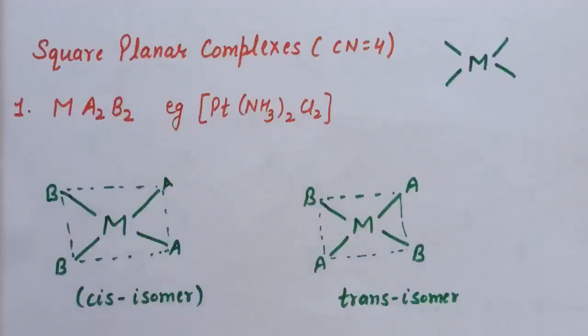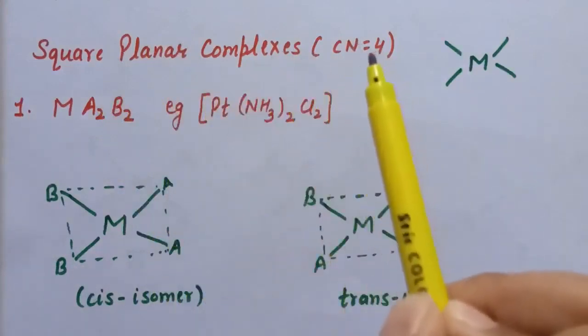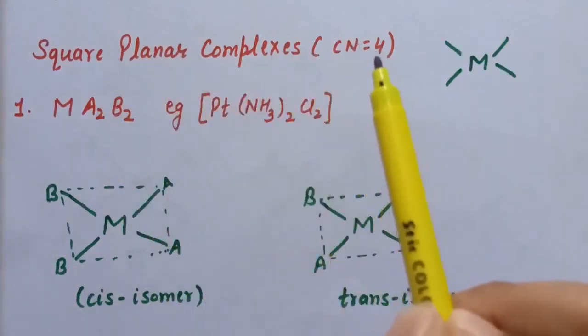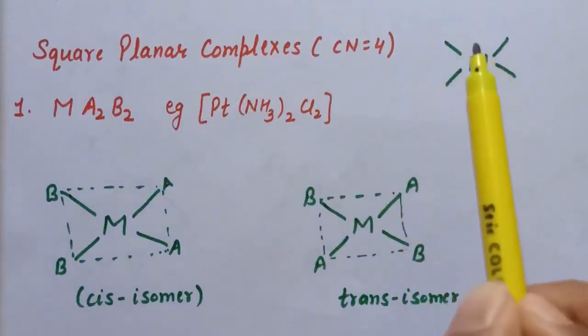So first we will discuss geometrical isomerism in square planar complexes. In square planar complexes, the coordination number is 4. That is, 4 ligands are directly attached to the central metal atom. So this is square planar.